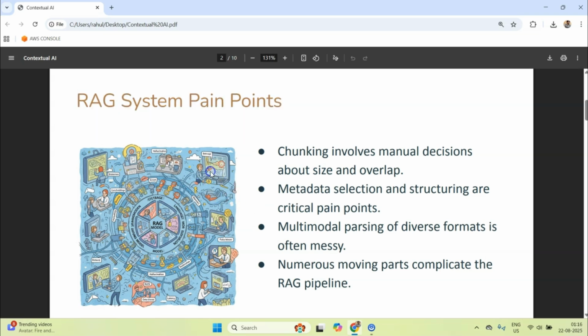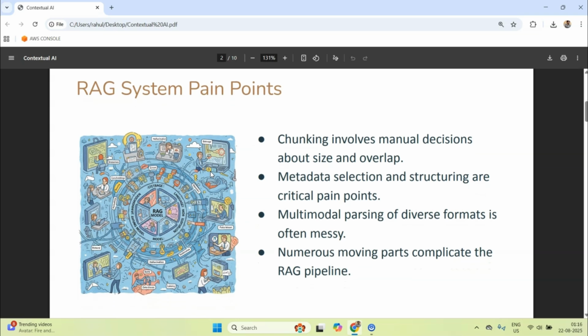So let's talk about the traditional pain points in building RAG systems, say by manually setting up vector stores and things like that. One of the major challenges I myself have faced several times is the challenge of chunking, and you can't stress it enough, right?